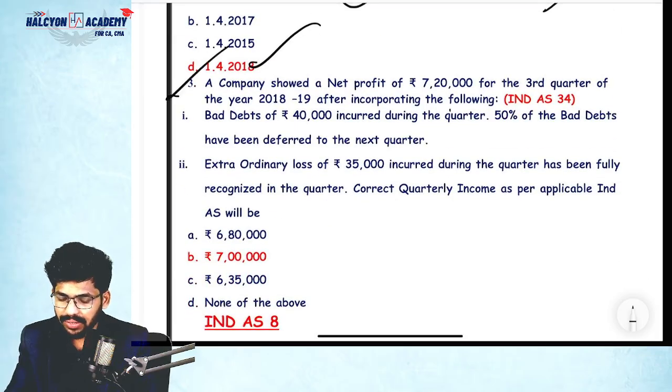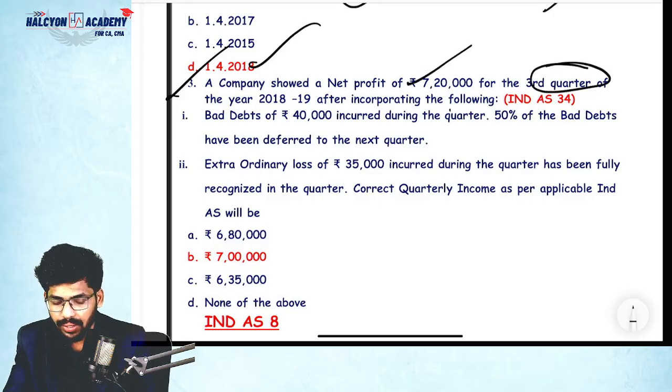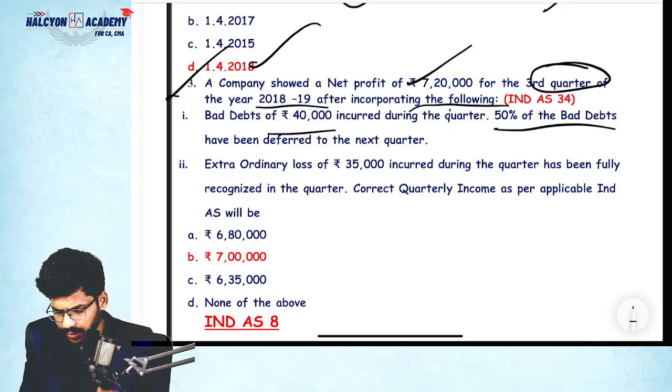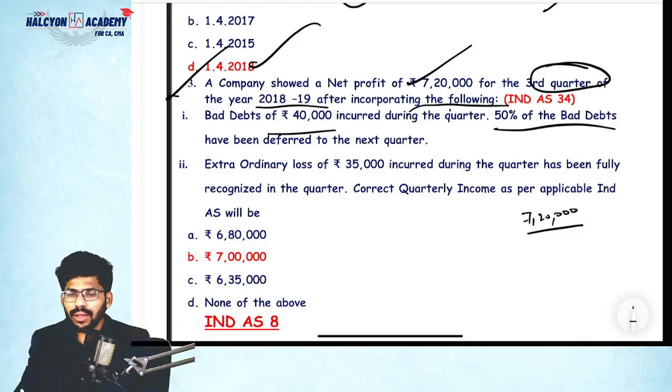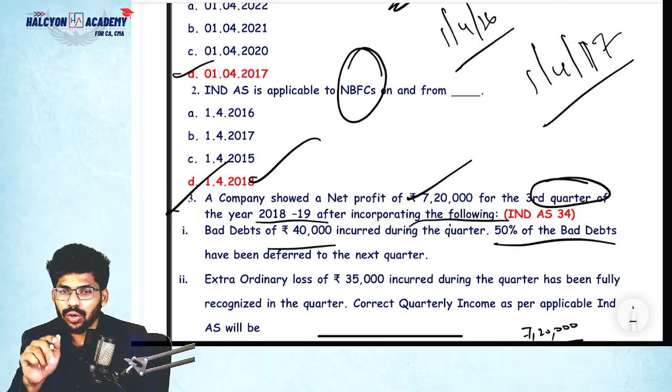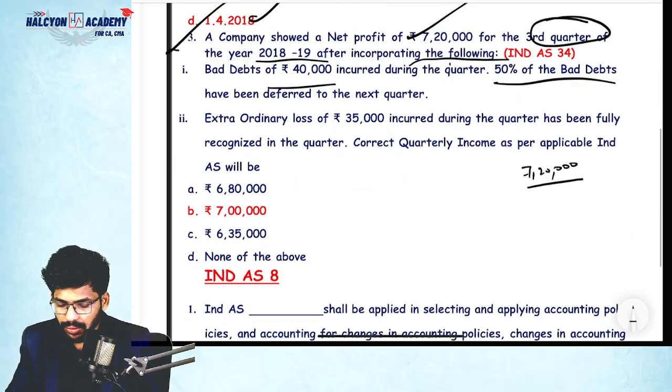Next, point number 3. This is related to Ind AS 34, guys, but I have included it here. See, a company's net profit is 7,20,000 for the third quarter of the year 2018-19 after incorporating the following. What are the things, guys? Bad debts of rupees 40,000 incurred during the quarter. 50% of the bad debts have been deferred to next year. Simple, guys. What is the net profit here? 7,20,000. I want to discuss one more point. Ind AS is not applicable to RRBs and UCBs, regional rural banks, urban cooperative banks, and SMEs also.